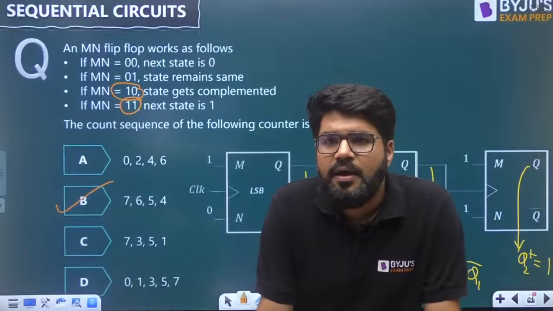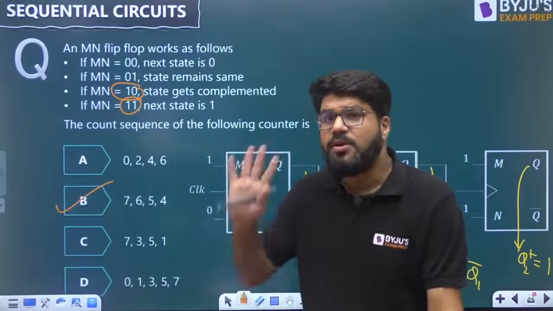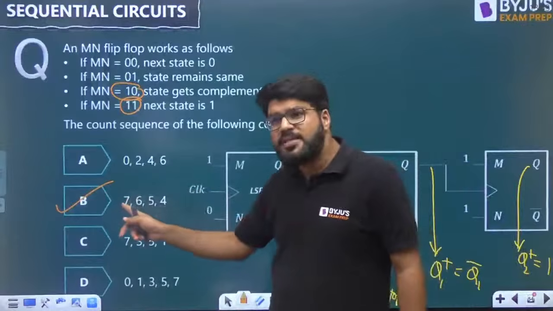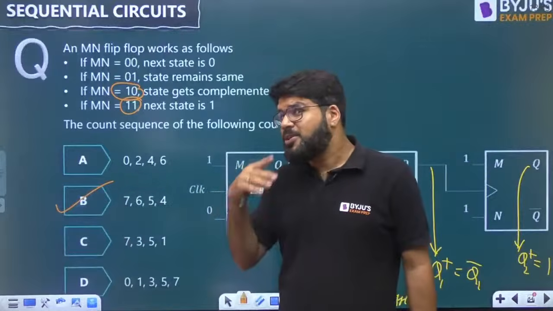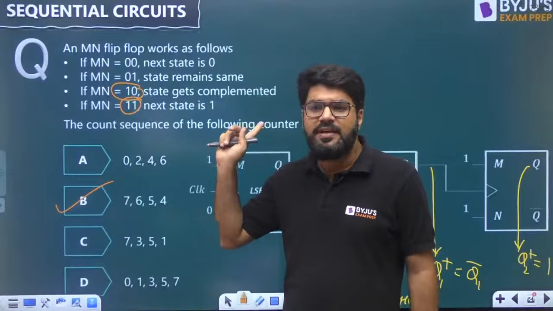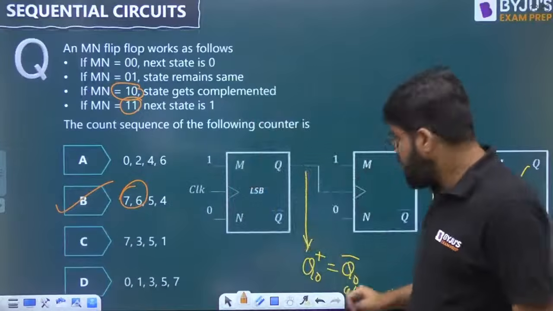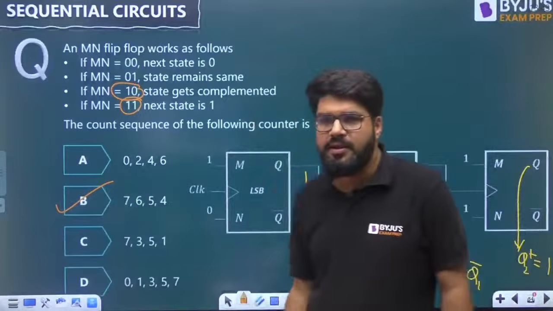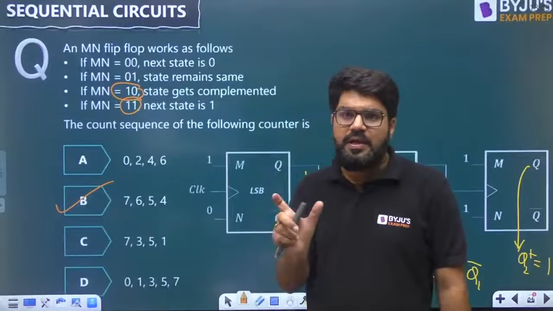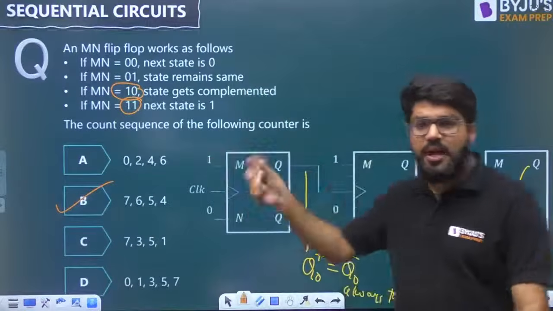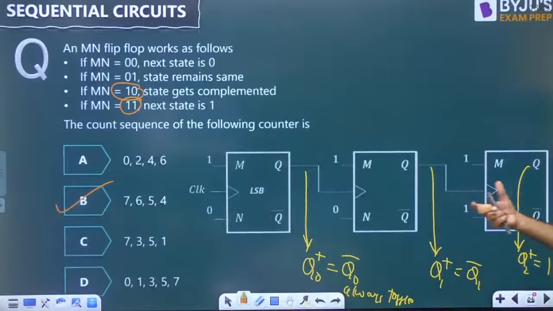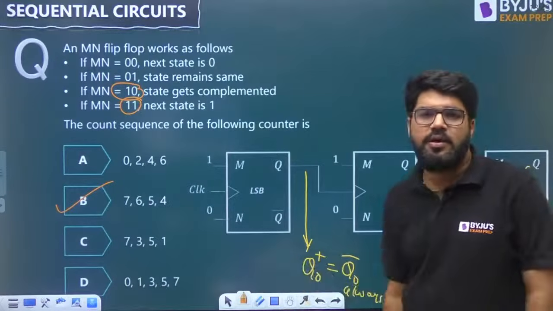Okay. What is the mod number? I told you the mod number is 4. The maximum count is 7. So what is the mod number? Mod number is the total number of states. In one question we checked, mod number is not equal to the highest count. Mod number is the number of states. Mod number 4, highest count can be anything. It's a good question. Randomly given flip-flops, and based on that a designed counter, that too in the asynchronous mode, you have to solve it.